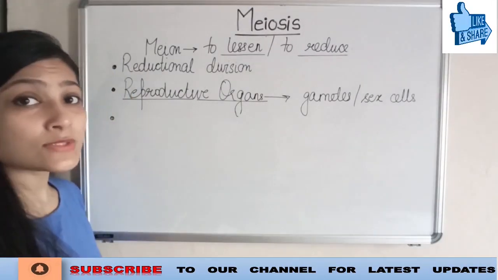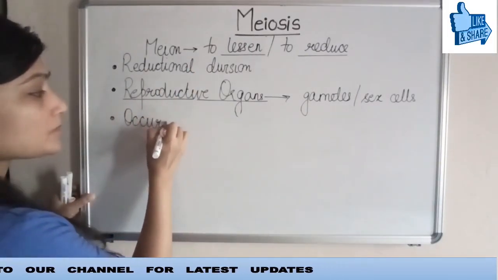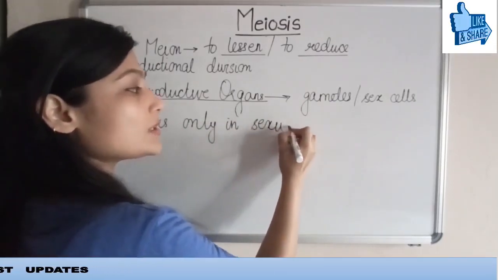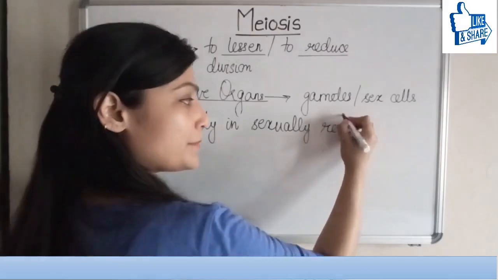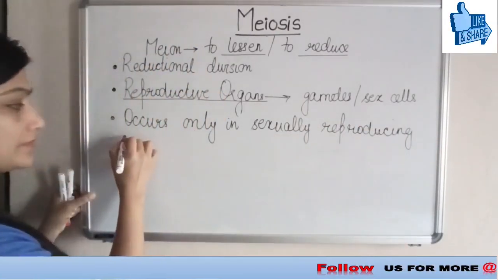Here we can also say that meiosis occurs only in sexually reproducing organisms.